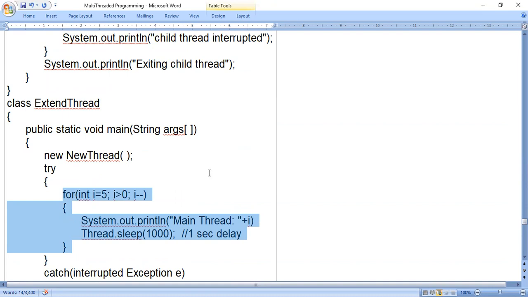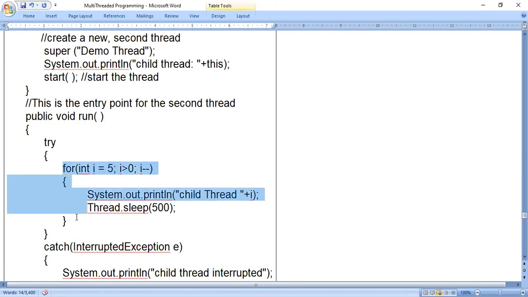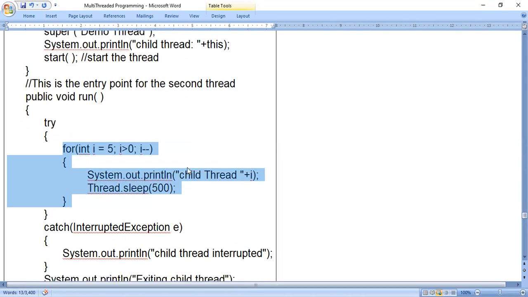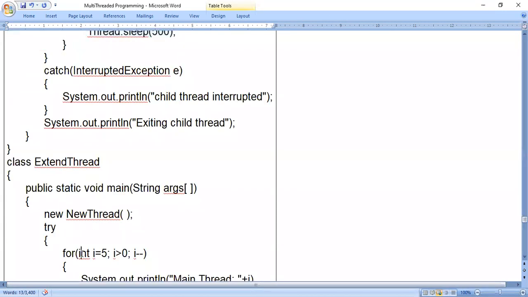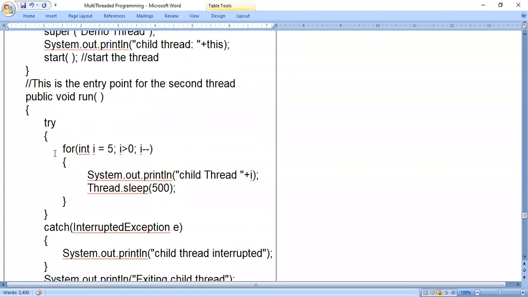But in the multi-threaded programming concept, what happens? See, the for loop is present in the main method, and a for loop is present in the child thread, that is the run method. These 2 for loops execute simultaneously. So that's the interesting thing about multi-threaded programming. Program control will be in this for loop, which is in the main method, as well as program control will be in the run method. Okay. So like that, simultaneously both start executing.